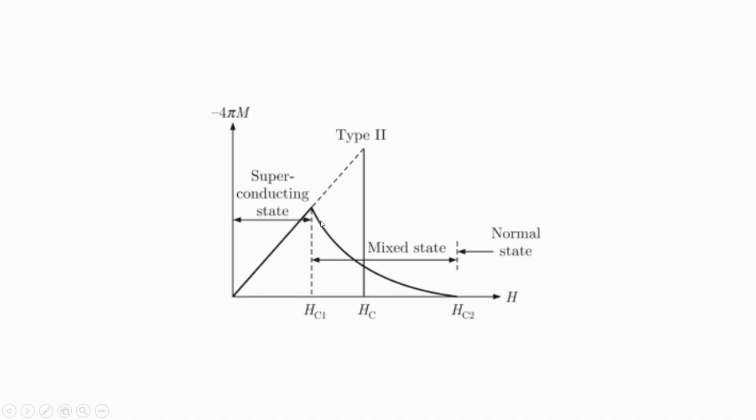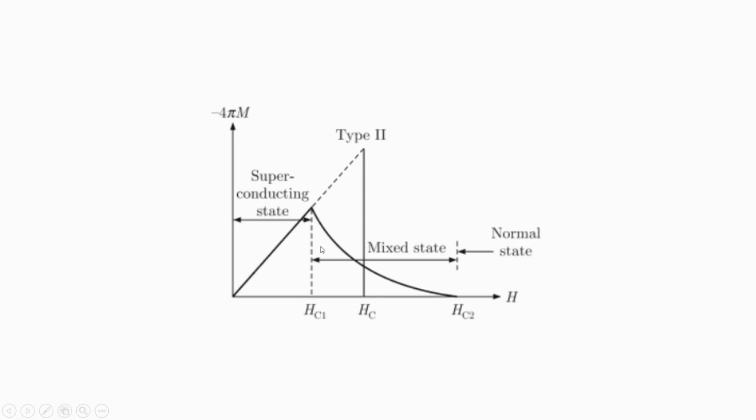Here it will keep on increasing and then begin to decrease like this. So we can consider another critical field between Hc1 and Hc2, up to which it may behave like a type 1 superconductor.